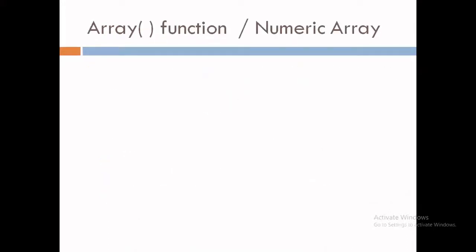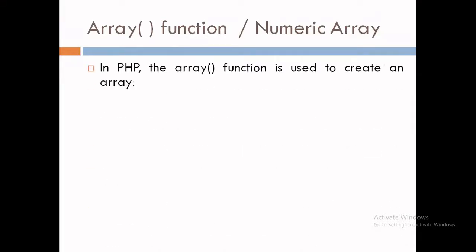Now, array functions and numerical array. How can we create a numerical array or a simple array? In PHP, by default, a numerical array is created. Whenever we are creating an array, by default it is a numerical array. But when we provide some string as an index, then it will create an associative array. In PHP, the array function is used to create an array: array, then round bracket, then terminating semicolon.